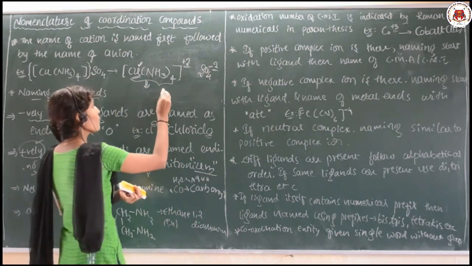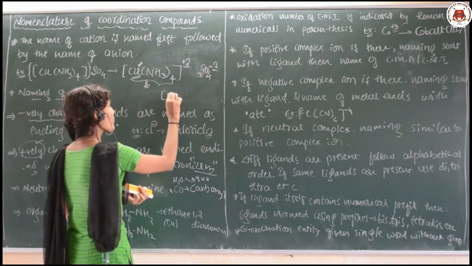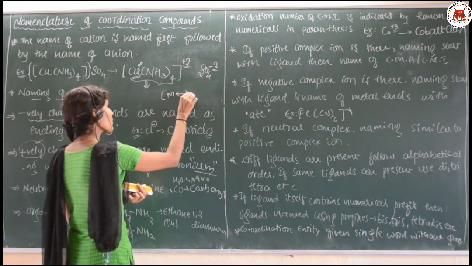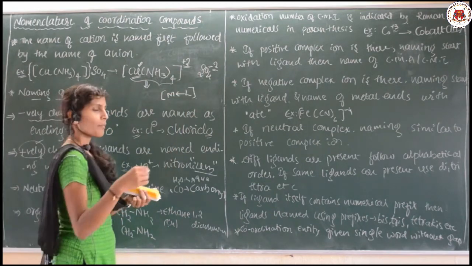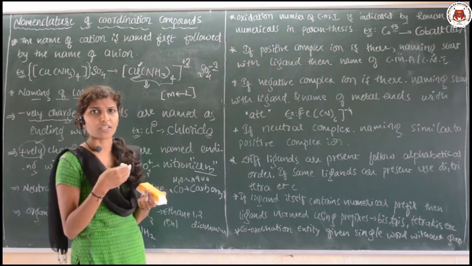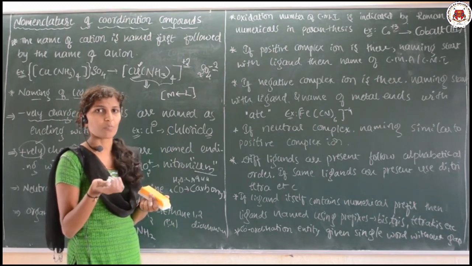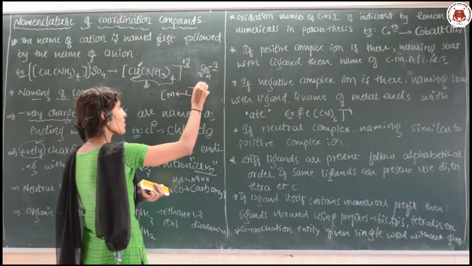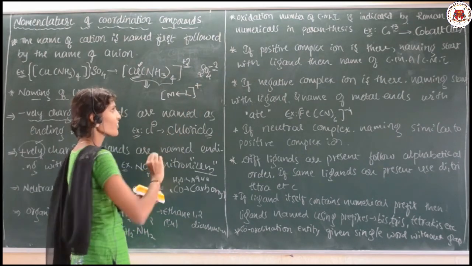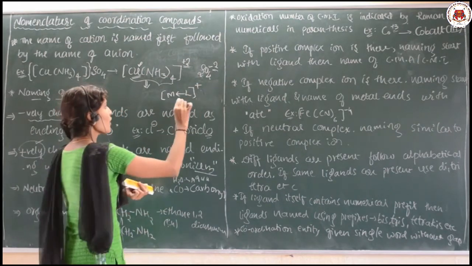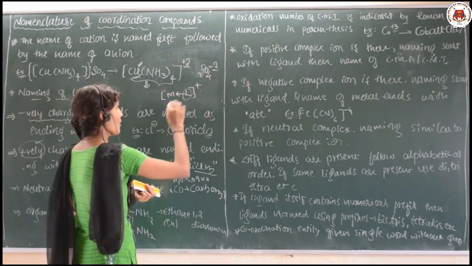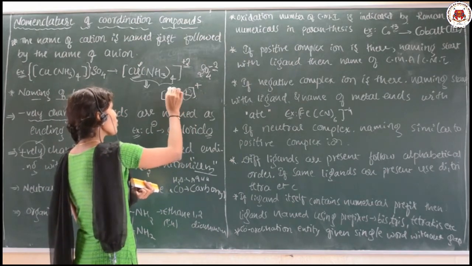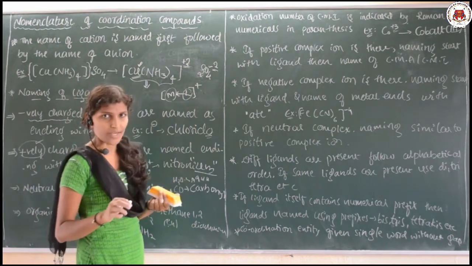I said, suppose this is the complex ion, will you agree? It is a coordination entity, or coordination sphere, or complex ion. Suppose it is positively charged, during that time first you have to name the ligand, then go for the central metal atom.